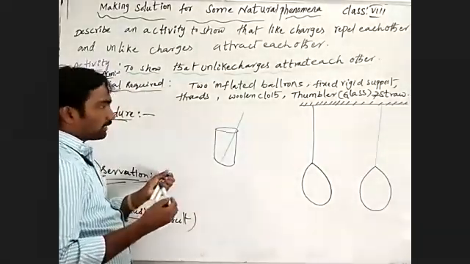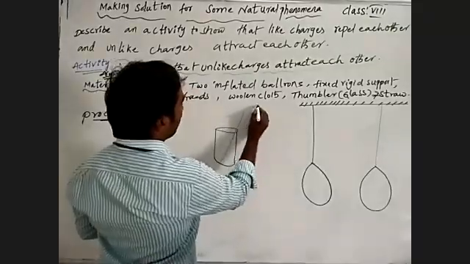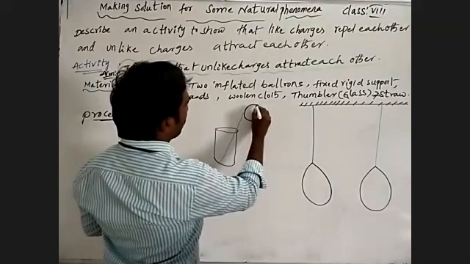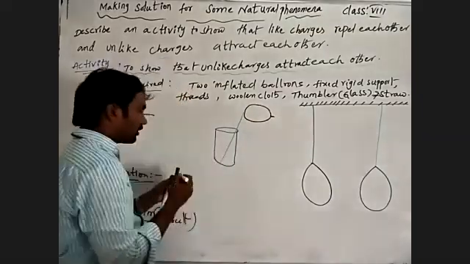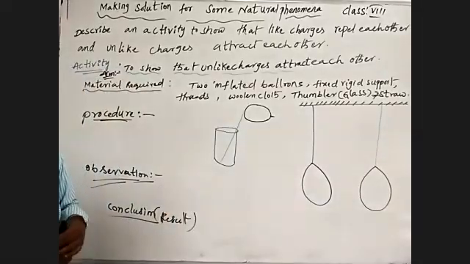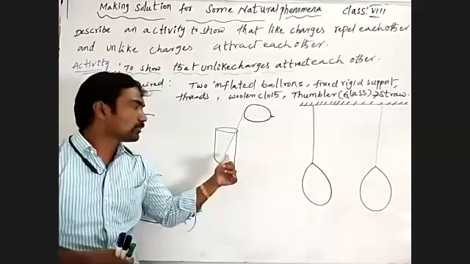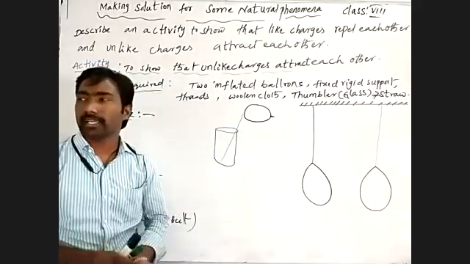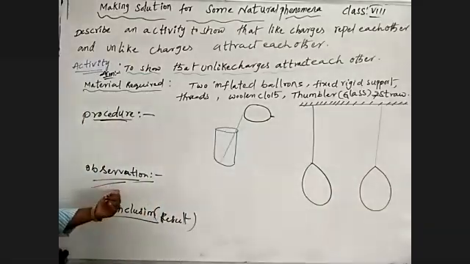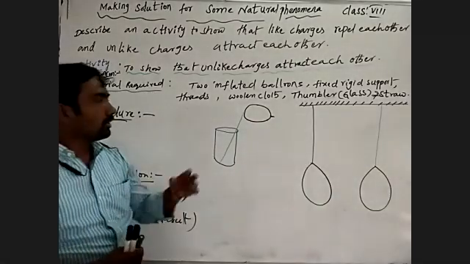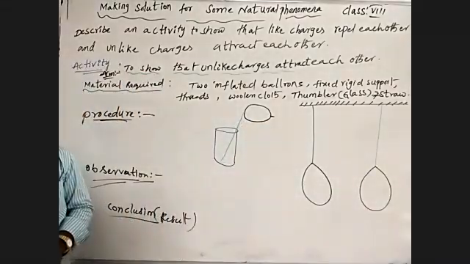So we are bringing the charged balloon near the straw which is placed in the tumbler. We have to write the observation. We may observe that the straw will be attracted by the charged balloon.